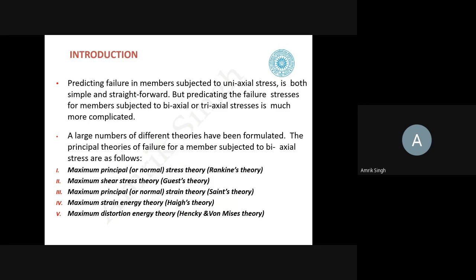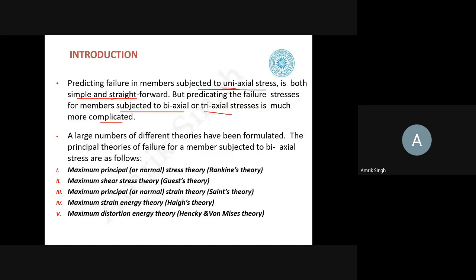The prediction of failure in the members which are subjected to uniaxial stress is both simple and straightforward, because it is easier. We can use the formula and we can calculate. But predicting the failure stress in those members which are either subjected to the biaxial or triaxial stresses is much more complicated. So a large number of different theories have been formulated, and the principal theories of failure for a material which is subjected to biaxial stresses are as follows.